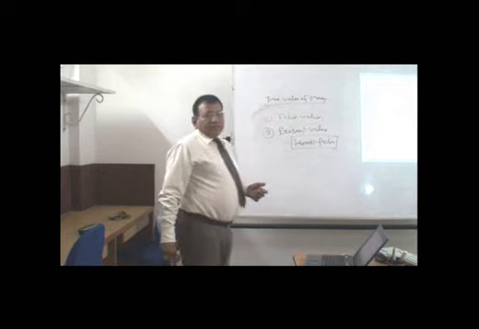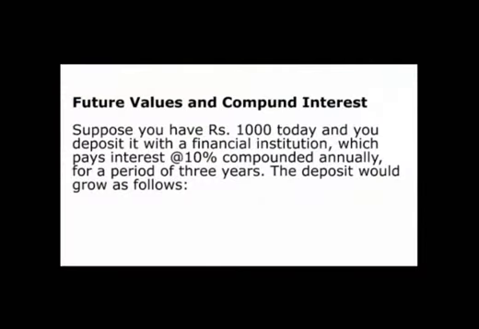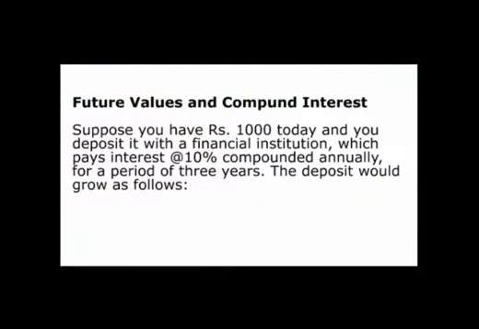Here you can see the future value and the compound interest. Suppose you have 1000 rupees today and you deposit it with a financial institution which pays an interest at the rate of 10% compounded annually for a period of 3 years. We'll just see how this money will grow.